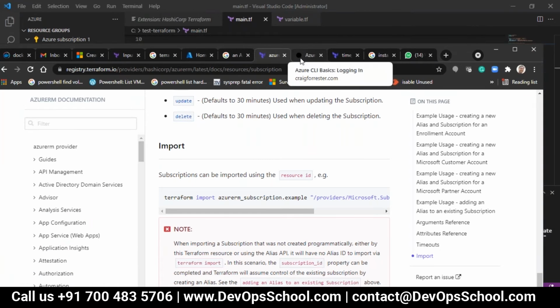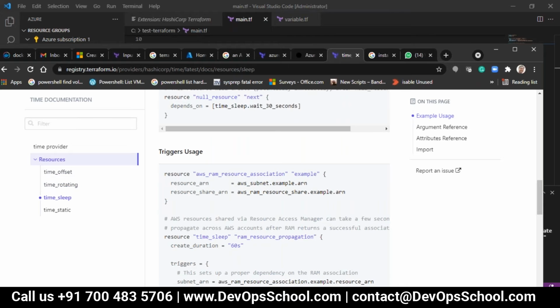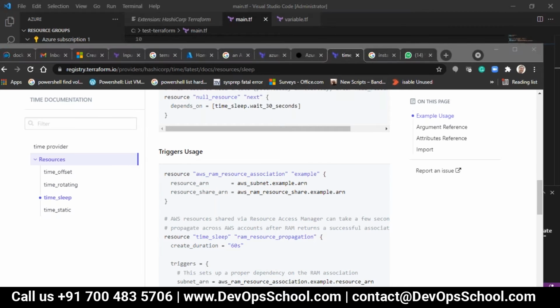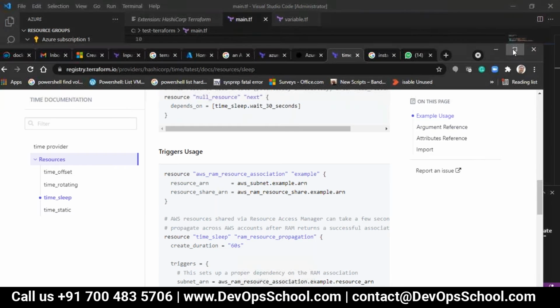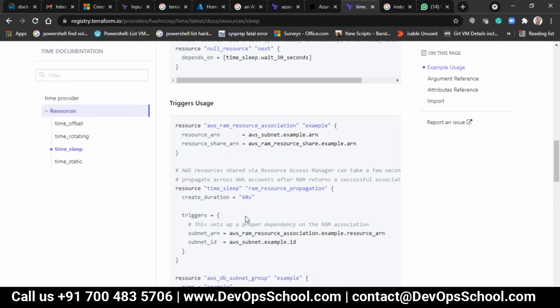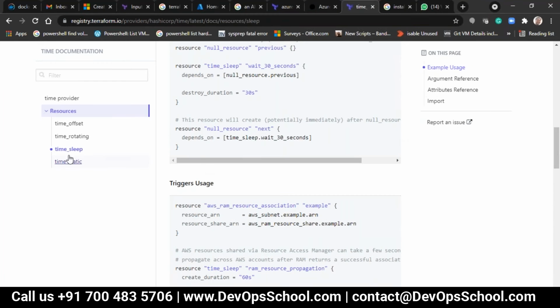So this is what this is. I have even this module. Show me, time sleep. Can you see my screen? Yes, I am able to see. This is the module that we have to work on. So time sleep.